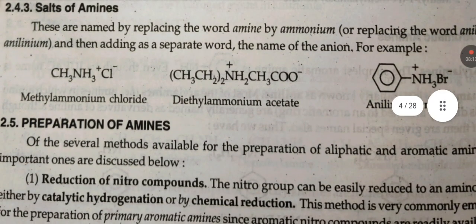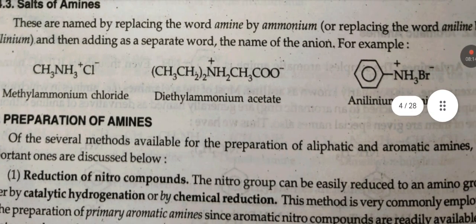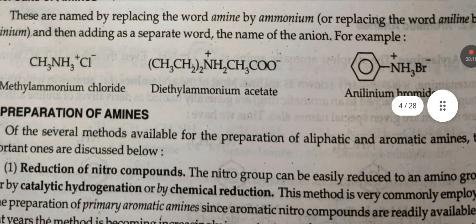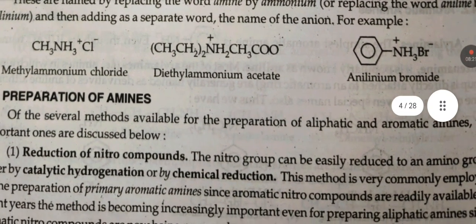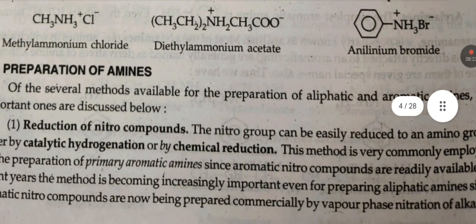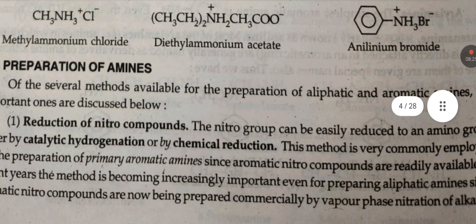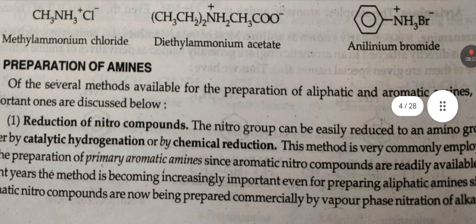Salts of amines are named by replacing the word amine by ammonium and then adding as a separate word the name of the anion. For example, methylammonium chloride, diethylammonium acetate, anilinium bromide.